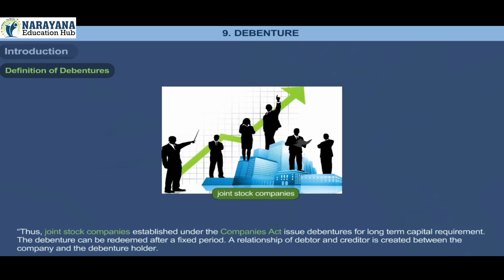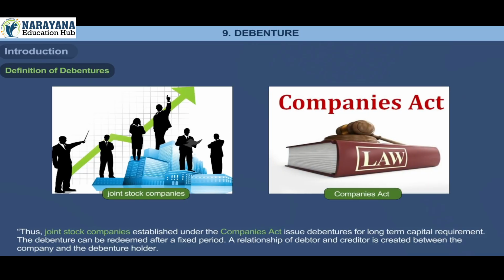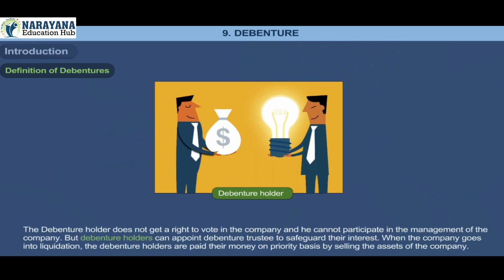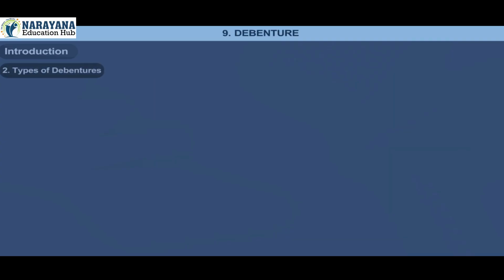Thus, joint stock companies established under the Companies Act issue debentures for long-term capital requirement. The debenture can be redeemed after a fixed period. A relationship of debtor and creditor is created between the company and the debenture holder. The debenture holder does not get a right to vote in the company and he cannot participate in the management of the company. But debenture holders can appoint a debenture trustee to safeguard their interest. When the company goes into liquidation, the debenture holders are paid their money on priority basis by selling the assets of the company.